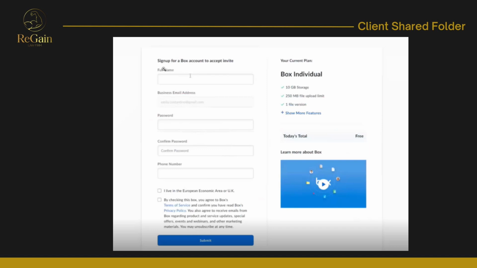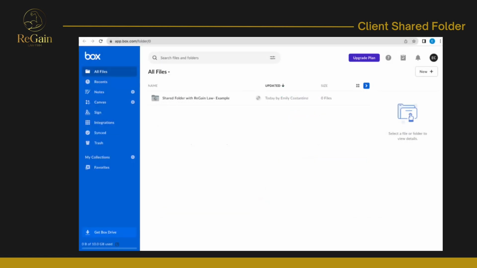Now, once you've created your account, it will take you to a page just like this. If you already had an account, you will see all of your previous files, but the one that you want to pay attention to is shared folder with ReGain Law, and this should say your last name instead of example. If it does not, then go ahead and let us know and we will correct that for you.